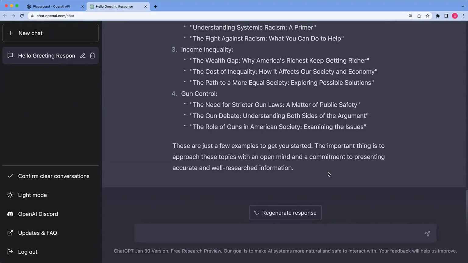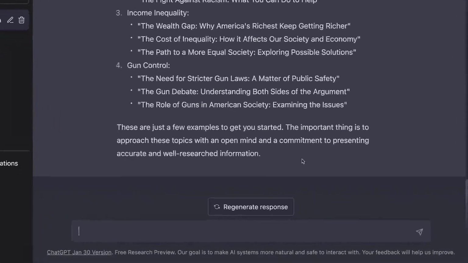Now, there's a bit of a debate around what ChatGPT can do in terms of, is it intelligent? Is it conscious? Can it actually understand? Or is it just using its large data set to kind of parrot back in an unthinking manner what it's seen before? And we can test this out a little bit, testing if it actually understands. So this is an example I've used before, but let's see here.